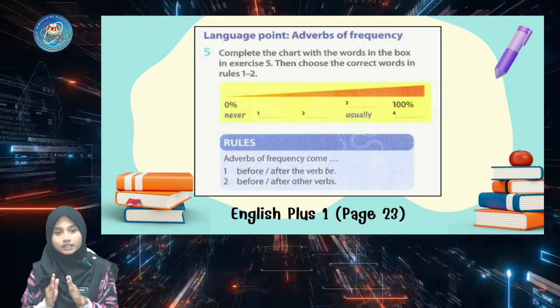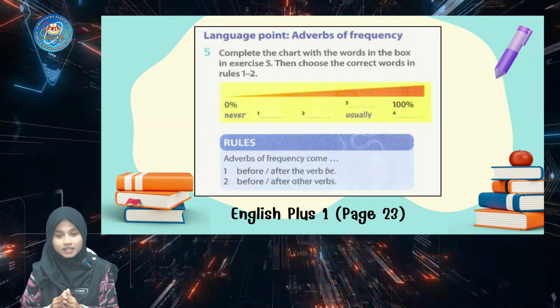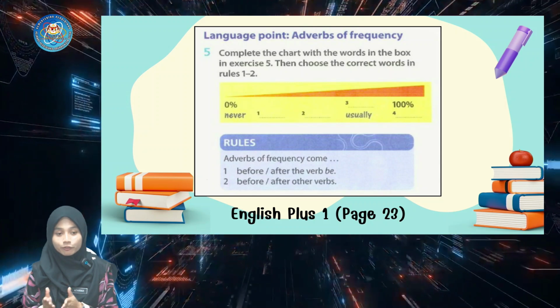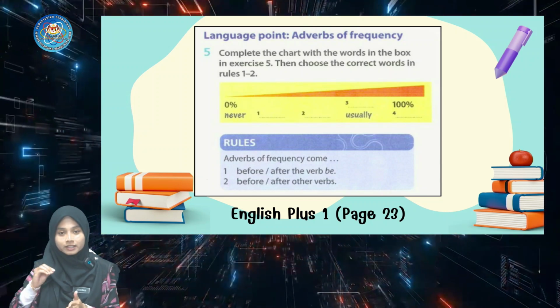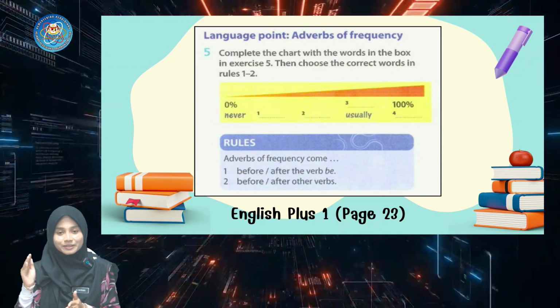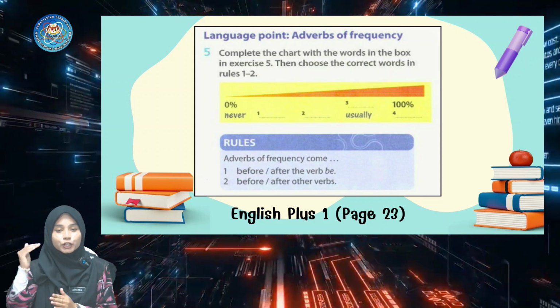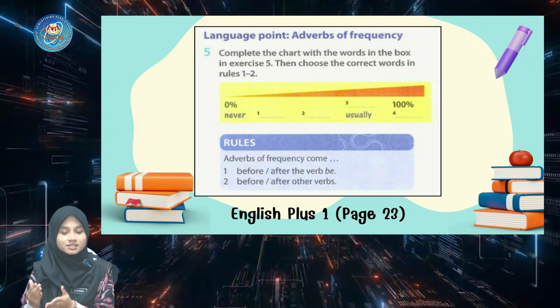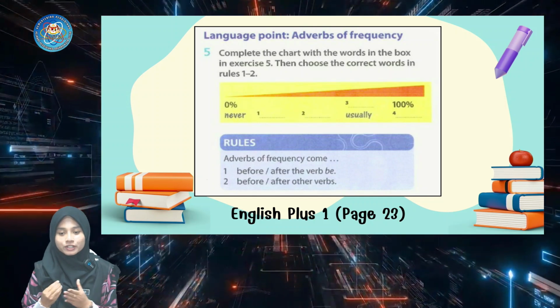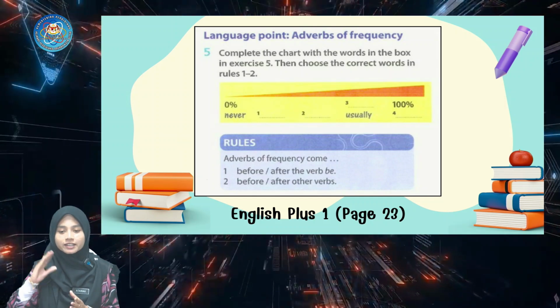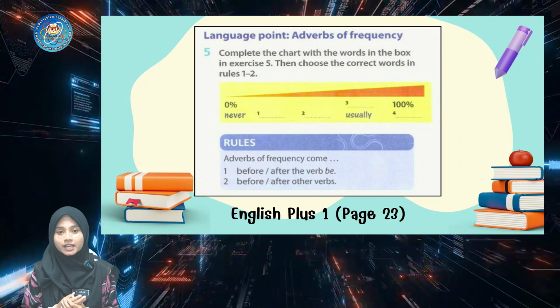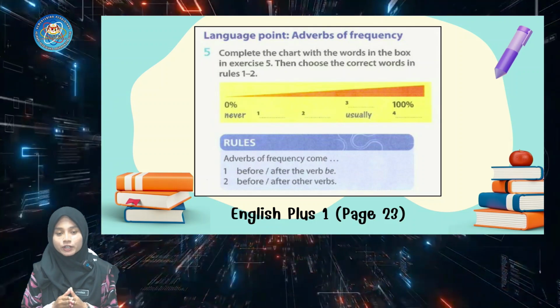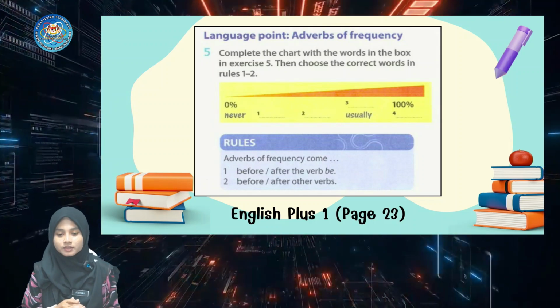The next one is sometimes, and the second one is often, and the next adverbs of frequency are normally and usually. They share the same frequency or the same percentage, and the highest percentage, which is 100%, goes for the adverb of frequency always.